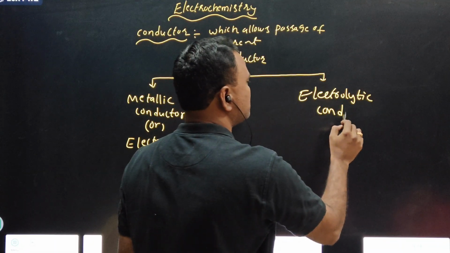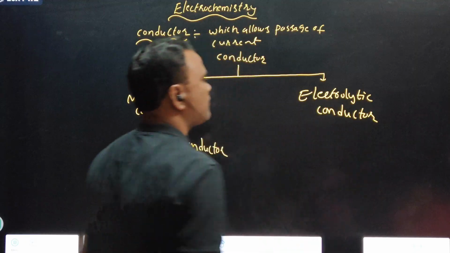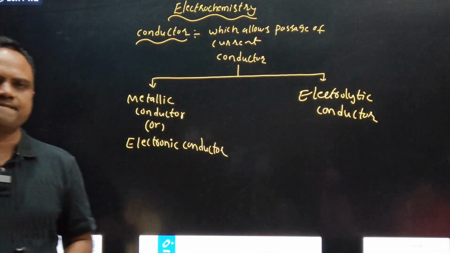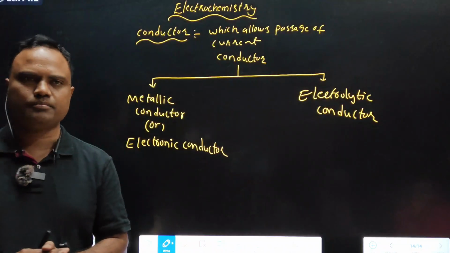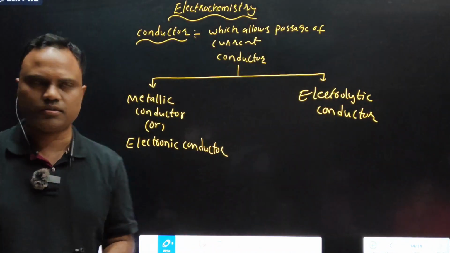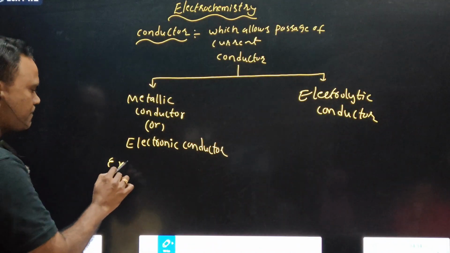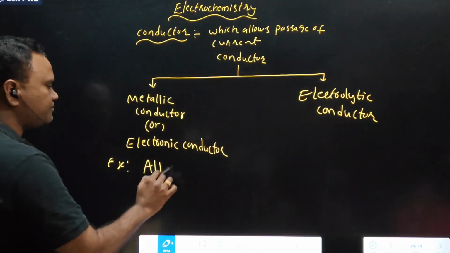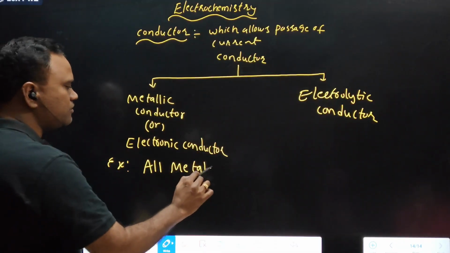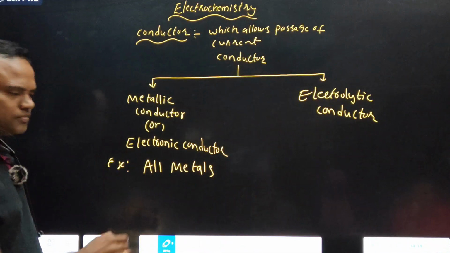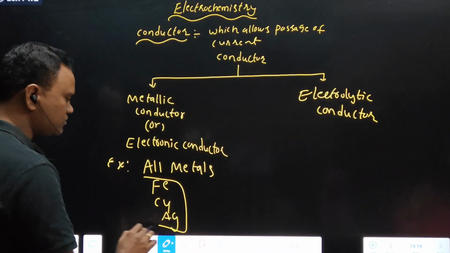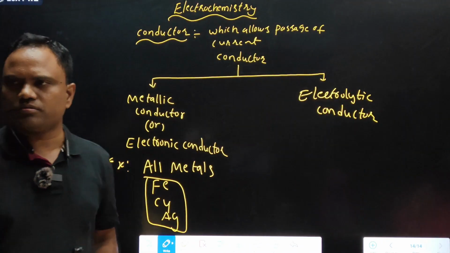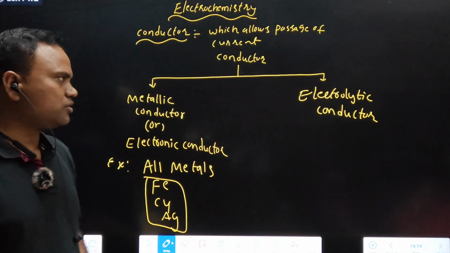A metallic conductor is nothing but a simple metal. Metals are called metallic conductors. All metals. Say one example for a metal. Iron, copper, silver. That is a metallic conductor. What is an electrolytic conductor?